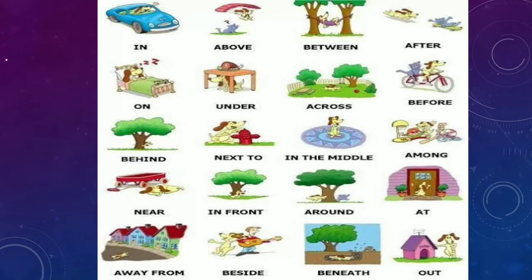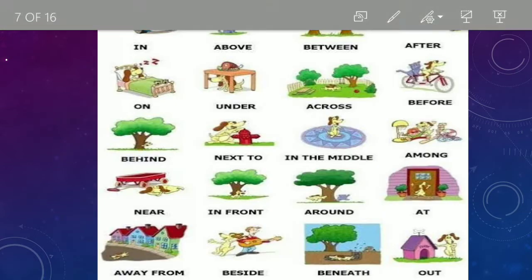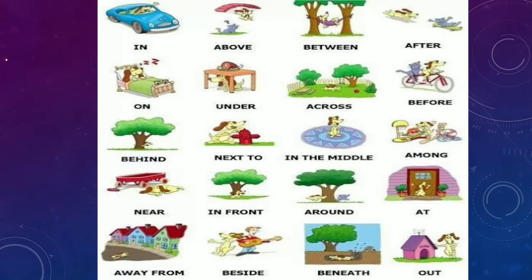Across is also here. Okay, you can see across the garden. So here is before, now the dog is sitting before the cat. Behind, yes, you can see he is hiding behind the tree.